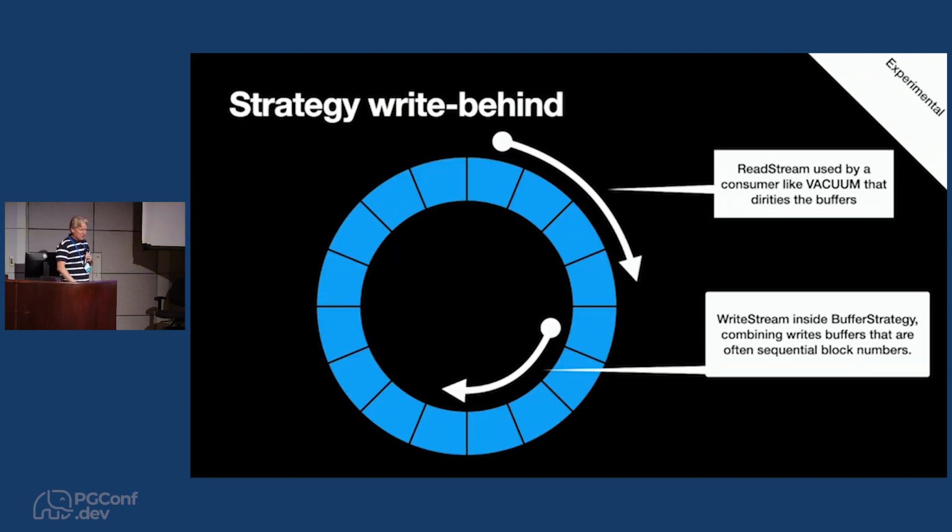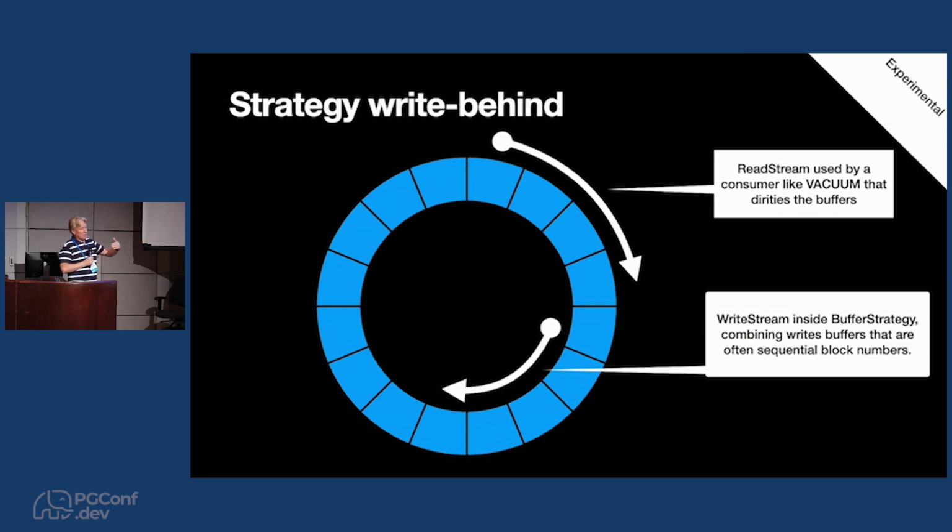And the way that I've been trying to drive that is to reinvent, or basically it's another thing from Multics from 1965, which is called write behind. And we have this strategy thing in Postgres. It's been in Postgres for a long time, where whenever we're doing bulk operations like copies, we have this ring of buffers that we keep reusing, and that's to avoid thrashing the whole buffer pool. If you're going to scan a whole table because you're vacuuming it, you don't want to evict everything else from the entire buffer pool, so you want to constrain yourself to a smaller part of the buffer pool, and that's done using a ring.